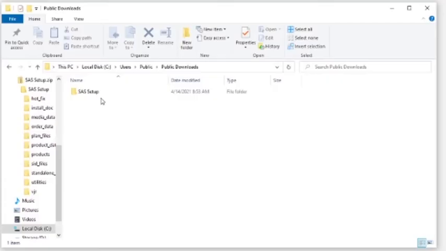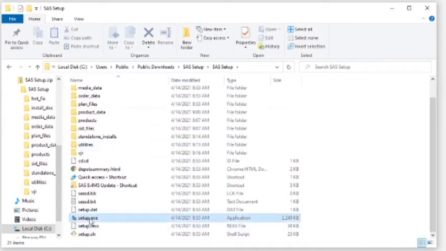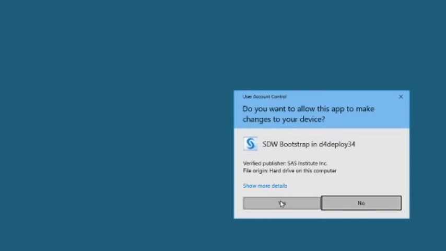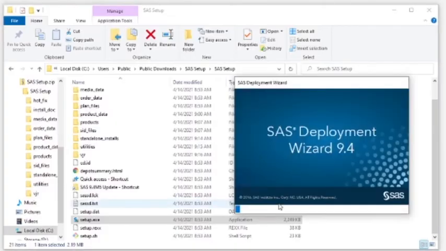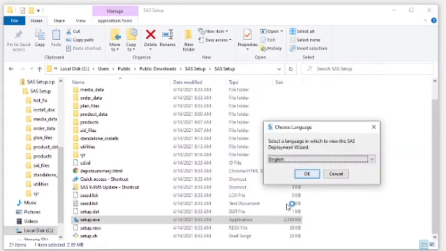When the file has extracted, navigate to where you chose to extract the file and open the folder. Click on Setup.exe. Your computer will ask for permission to open the file and make changes to your computer. Click Yes. The Installer Deployment Wizard will open now. Click OK on Choose a Language.